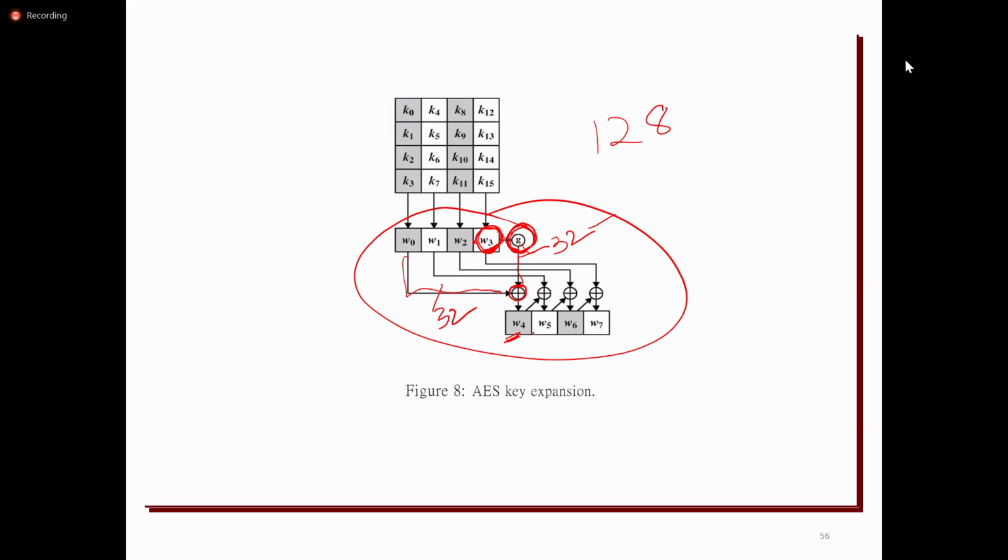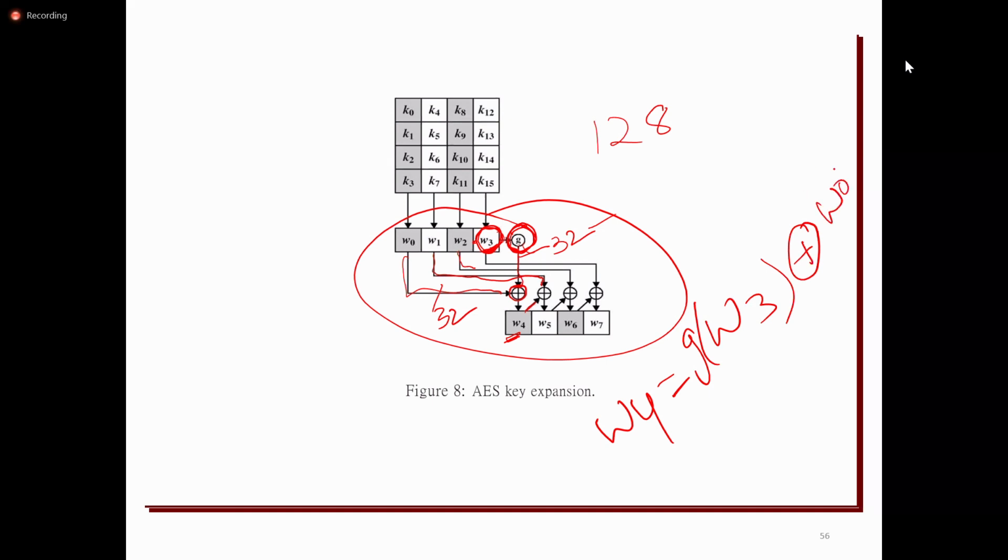If you observe W5, it is going to take W1, and it will be XORed with the generated W4. W4 is generated from W3: some function is applied on W3, and that result will be XORed with W0. The first word W0 is XORed with the 32 bit result of the function applied on W3, and in that manner W4 will be formed.